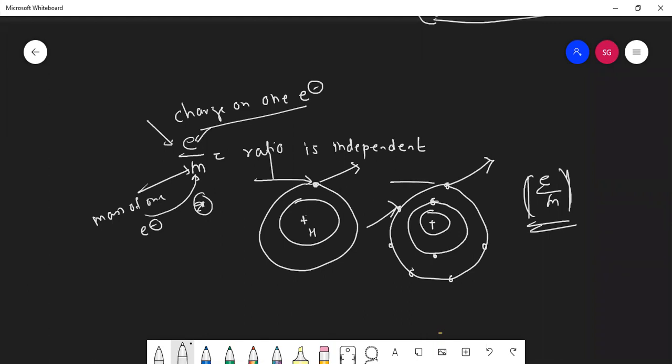Students, every element has electrons in it. If you eject the electron, will the charge on one electron change?